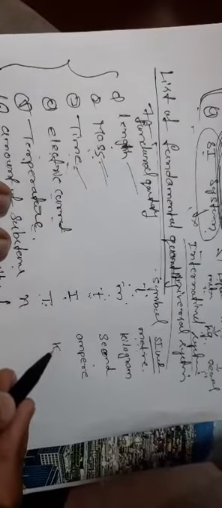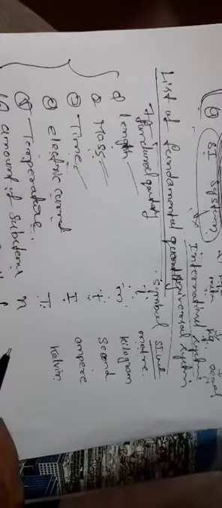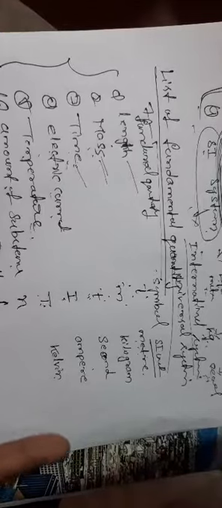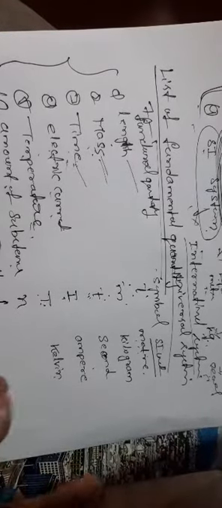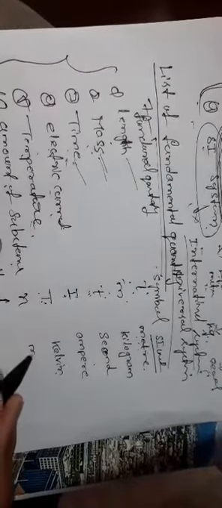The unit of temperature is Kelvin or degree Celsius. The amount of substance is measured in mole. And the luminous intensity is measured in candela. These are the SI units of all fundamental quantities.